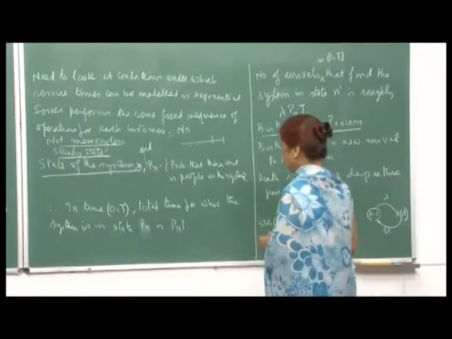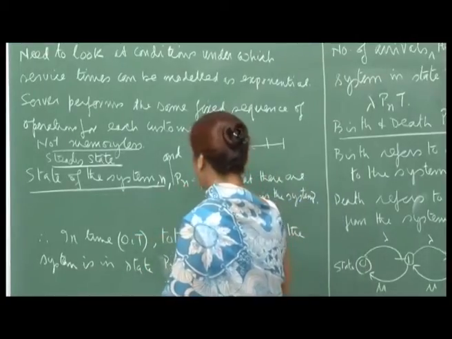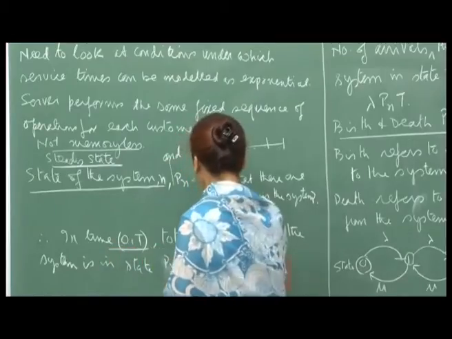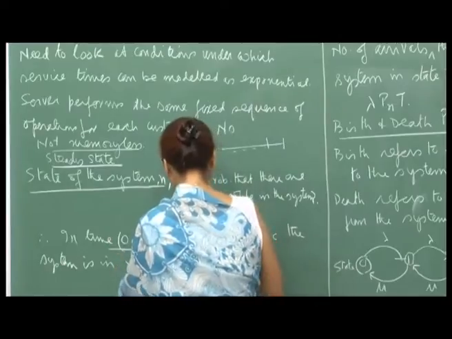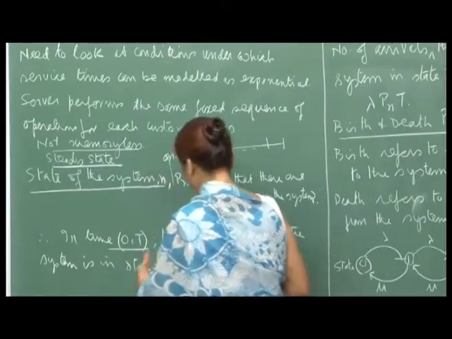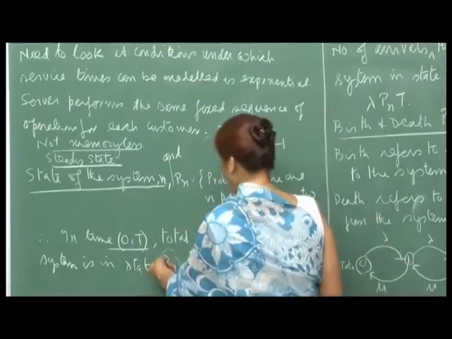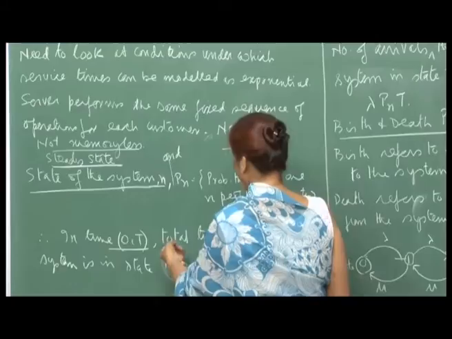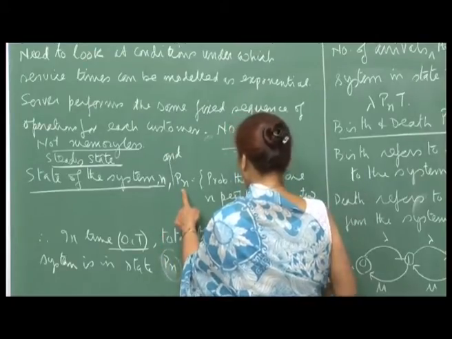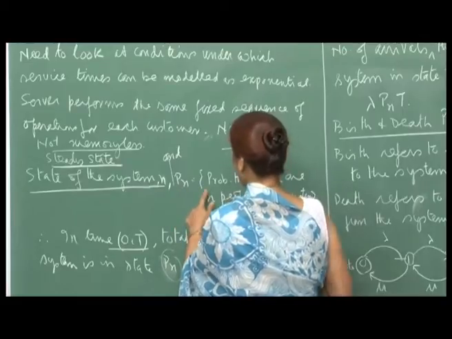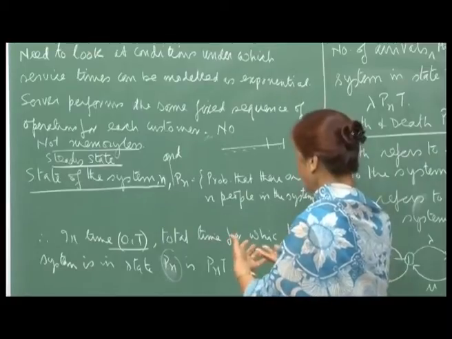Okay. So, therefore, if P n is the probability that there are n people in the system, then in time 0 to t, you can also look upon P n as the proportion of a unit time in which the system is in state n. That means, there are n people, remember, because this is a probability, and so this is a fraction of time that there are n people in the system, right.